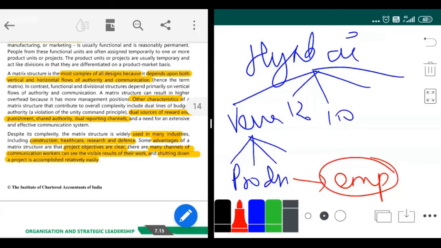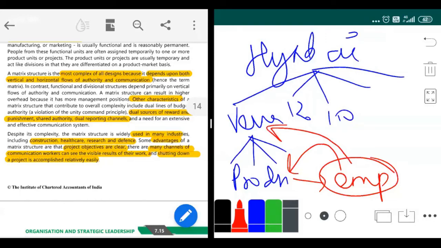Okay, usually in other structures, what did we see? Employees will report to the functional level, functional will report to divisional, divisional will report to SBU, SBU will report to the top level. But what happens in a matrix structure is that divisional and functional level are just a combination. So this employee must also report to this production head. This employee must also report to the Verna head.